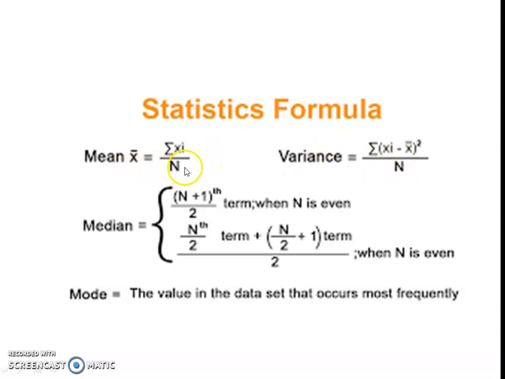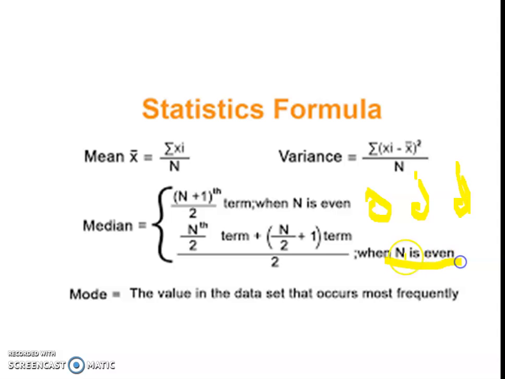Statistic formulas: mean x bar is equal to the summation of xi upon n, and variance is the summation of (xi minus x bar) square upon n. Median: if n is even, the number of given elements is even. If n is odd, and here it is wrong, I highlight it, it is a printing mistake we have to consider, then we take directly the (n plus 1) upon 2 observation. Suppose 9 is given, 9 plus 1 upon 2 means the fifth observation.